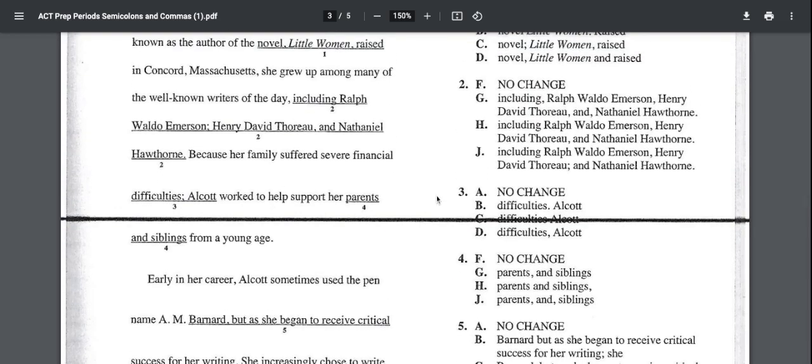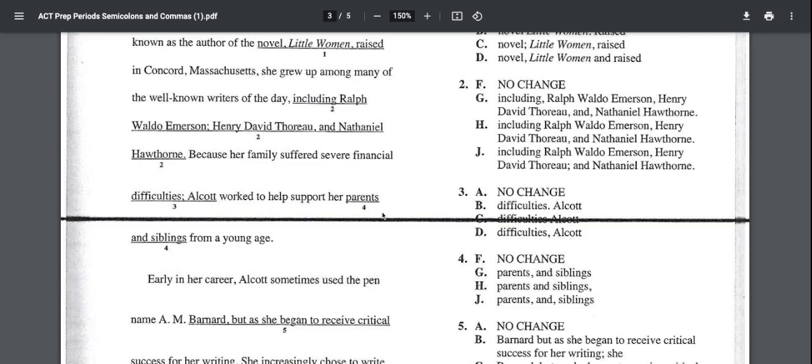Okay, now for 3, because her family suffered severe financial difficulties, semicolon. Okay, now remember, with a semicolon, we're saying both sides is a complete sentence. Because her family suffered severe financial difficulties is not a complete sentence. This is why your teachers in the past have always told you never start a sentence with because. But you can do that, but not on its own. Because once you do that, it becomes a dependent clause. Like this isn't a complete idea.